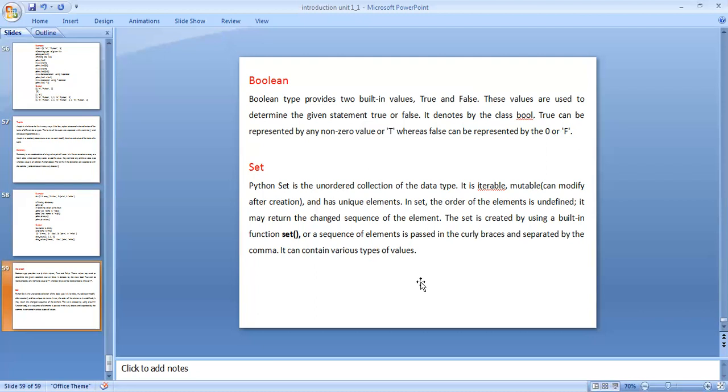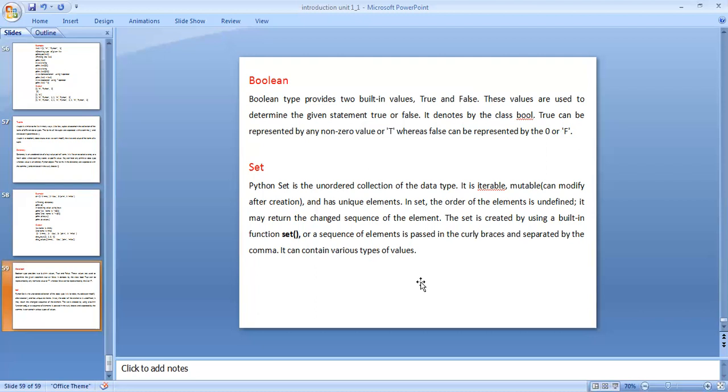It has unique elements. In a set, the order of the elements is undefined. The order of the elements cannot be defined in the set data type. It may return the elements in a changed sequence. The set is created by using the built-in function set. A sequence of elements is passed in curly braces and separated by commas. It can hold various types of values.